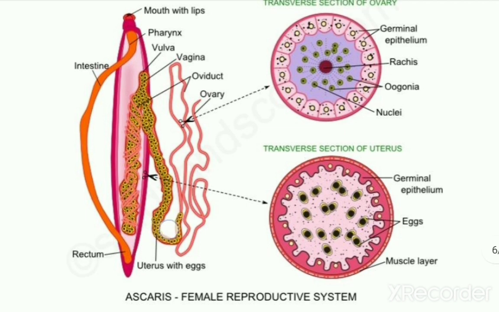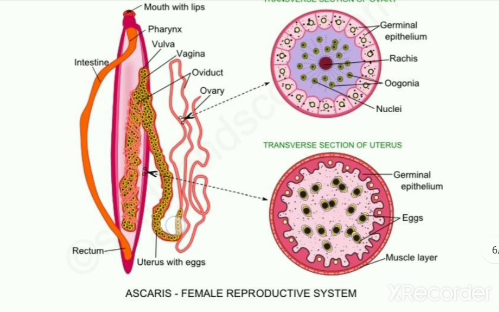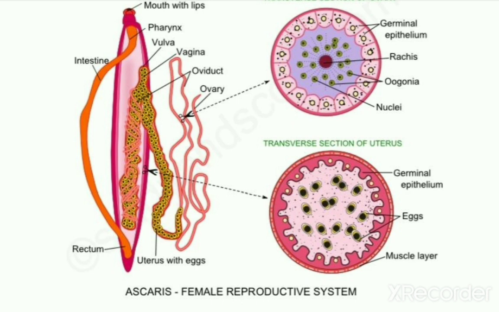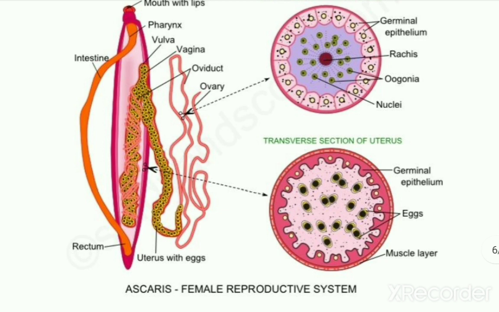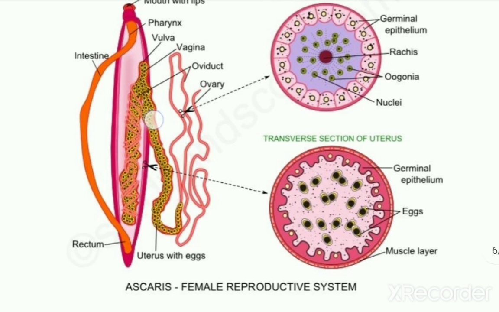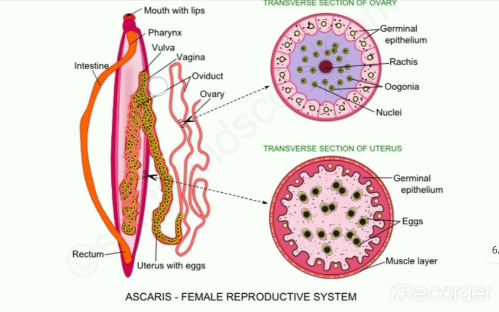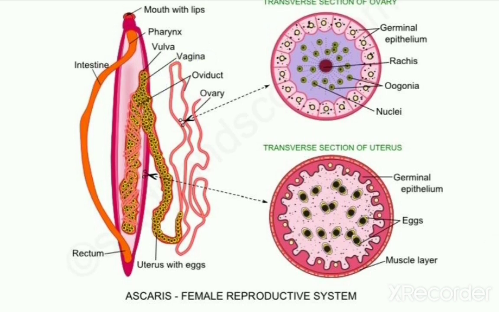It occurs in this lower part of the uterus, and this lower part of the uterus is termed as the seminal receptacle. Apart from that, usually these uteri remain packed with numerous fertilized eggs, which are also termed as the capsules. In the anterior part, these two uteri join each other and open in a very small tubular structure which is termed as vagina.